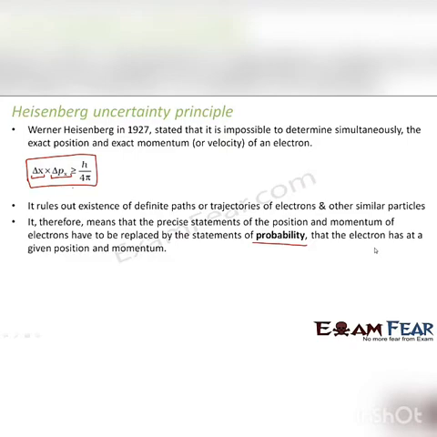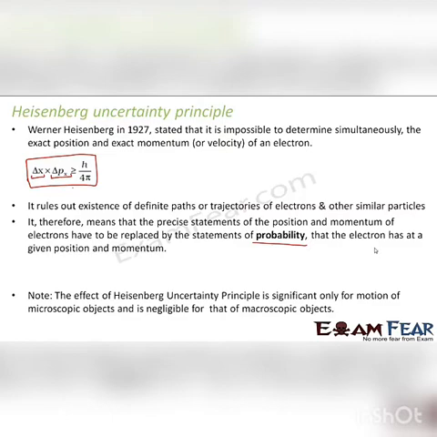We will always have to use probability. That is, the probability that the electron will be at this position is this. The probability that the electron will move with this much velocity is this. So every time there is the word probability and there is no accuracy.